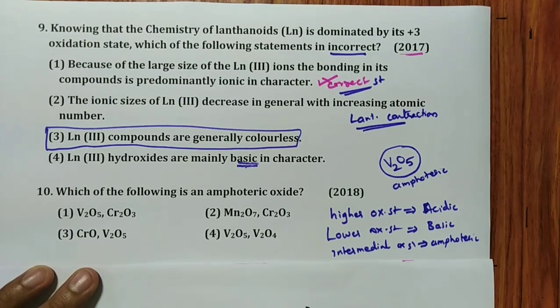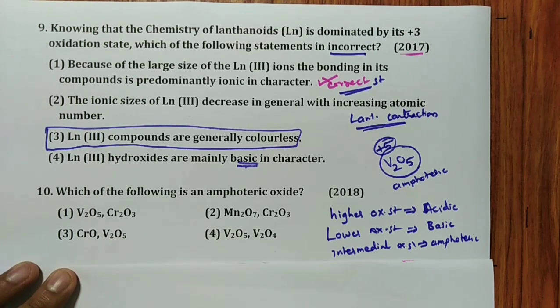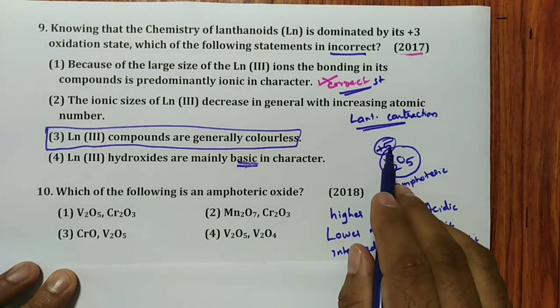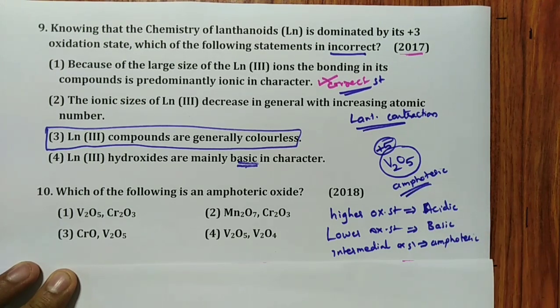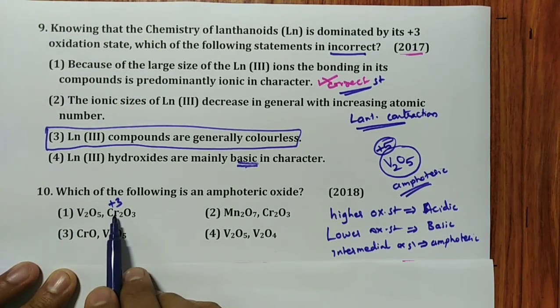Its experimental proof is there, it can react with both acid as well as base. So vanadium, although having +5 oxidation state, the highest possible for vanadium, configuration is 3d3 4s2. Although it is having the highest oxidation state, very important, the oxidation state of vanadium is +5, but nature is amphoteric. Remaining, there is no exception. You got chromium +3, right? +3 means in between, +1 is lowest, +6 is highest for chromium. Hence +3 in between, so definitely it should be intermediate oxidation state, amphoteric.